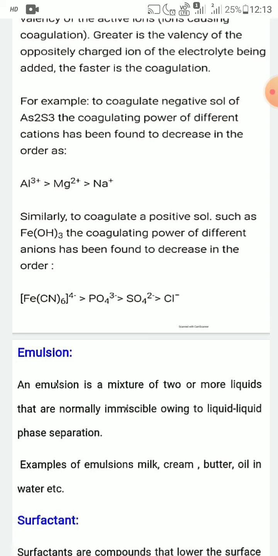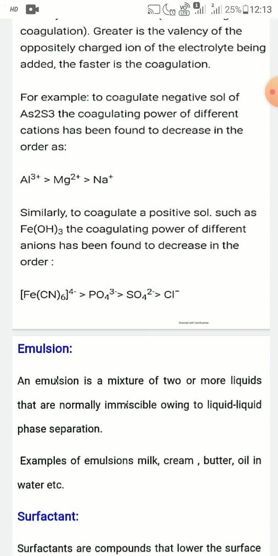So to coagulate positively charged ferric hydroxide sol, the ferrocyanide ion is more effective than phosphate or sulfate. So the higher the valency of the flocculating ion or active ion, the greater or faster is the coagulation.